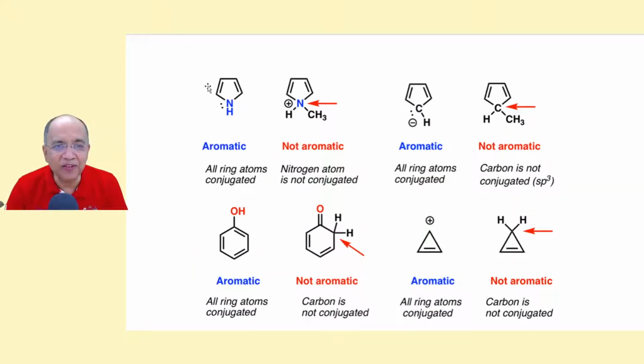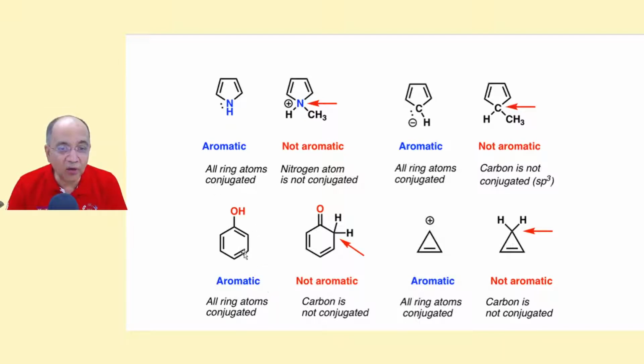Now see, I have given an example of an aromatic. This is pyrrole, and once you remove the lone pair, it's not like pyridine. The pyridine lone pair was not involved, but the pyrrole lone pair is involved. But the pyrrolium salt, this is the pyrrolium salt, that is non-aromatic. Similarly, the cyclopentadienide ion is aromatic, but its corresponding neutral compound, cyclopentadiene, is non-aromatic because this is sp3. There are only 4 pi electrons, but that also will not be anti-aromatic, as we shall see later on.